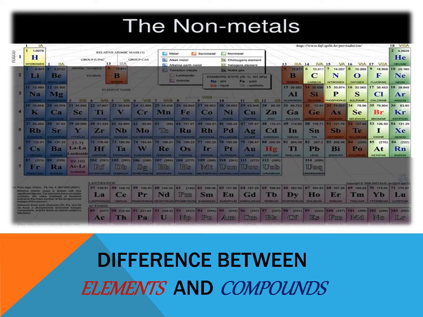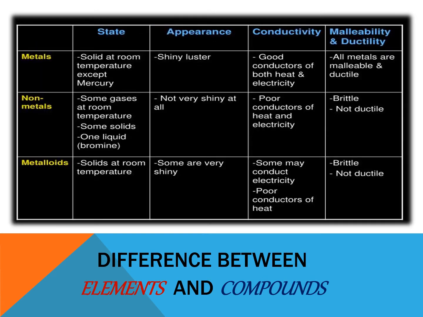Phosphorus is also a nonmetal under the elements. Now let's move to the comparison chart. For metals, the state is solid at room temperature except mercury. For nonmetals, some are gases at room temperature, some are solids, and one is a liquid, bromine. For metalloids, they are solids at room temperature. For appearance, metals have a shiny luster, nonmetals are not very shiny at all, and some metalloids are very shiny.